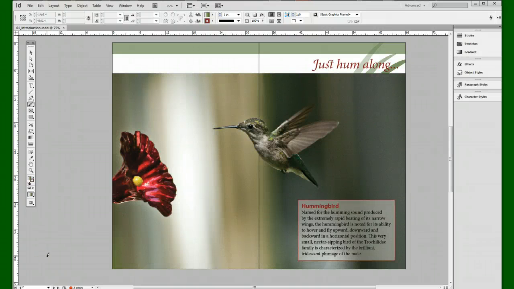Control panel gives you quick access to options and commands related to the current page item or objects. By default, the control panel is docked at the top of the screen. However, you can undock it and move it where you like. Scroll to center the spread in the document.